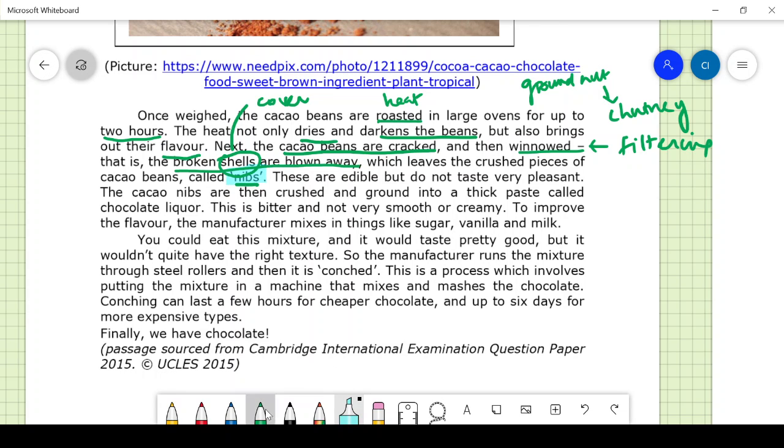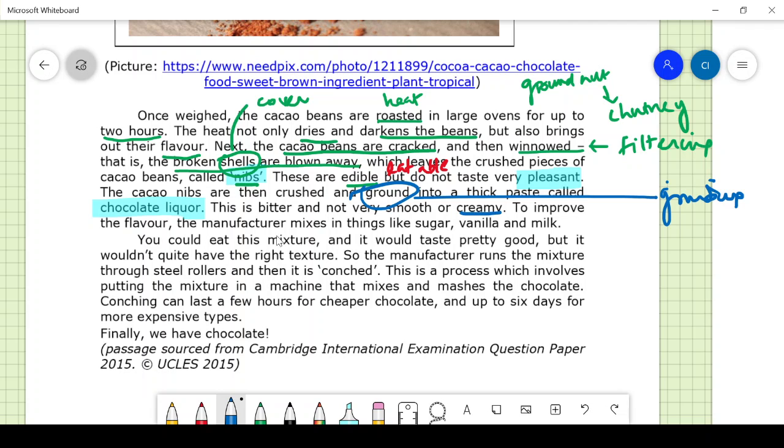These are edible. Edible means which can be eaten, but they do not taste very pleasant. The cacao nibs are then crushed and ground to a thick paste called chocolate liquor. So that is what they do, they grind it. Ground means grinding. This is bitter, not very smooth or creamy.